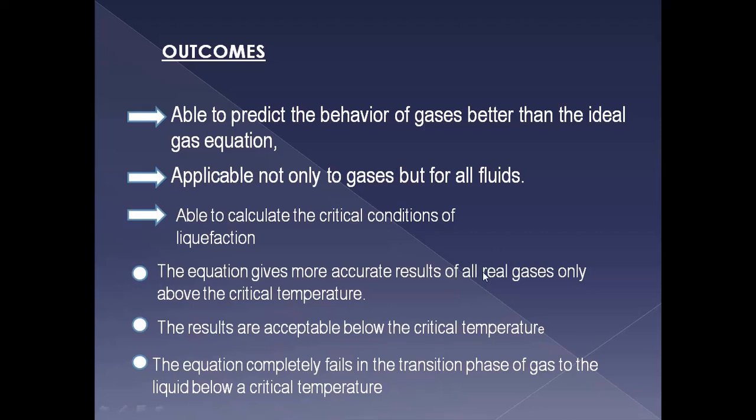And in a similar way, there are negative outcomes. The equation gives more accurate results for real gases only above the critical temperature, and the results are acceptable below the critical temperature. And the equation completely fails in the transition phase of gas to liquid below a critical temperature. So you can observe the graphs don't explain the transition phase from liquid to gas. So that is the negative outcome.